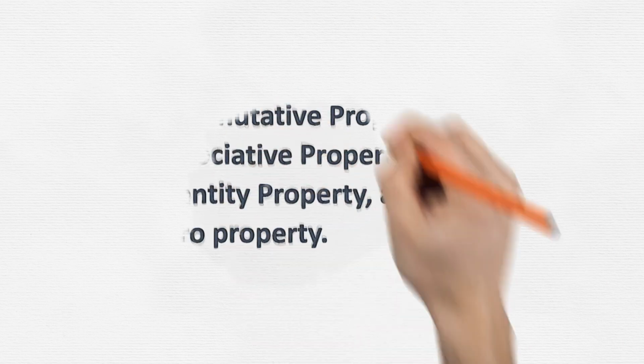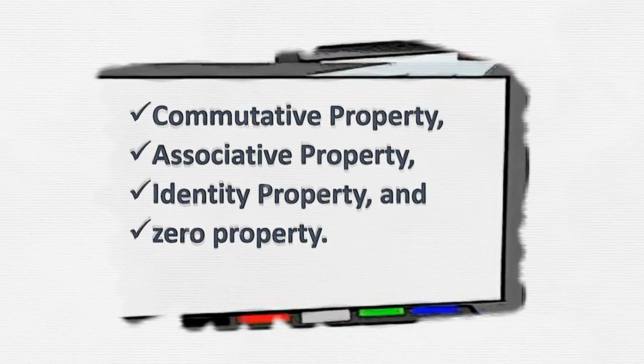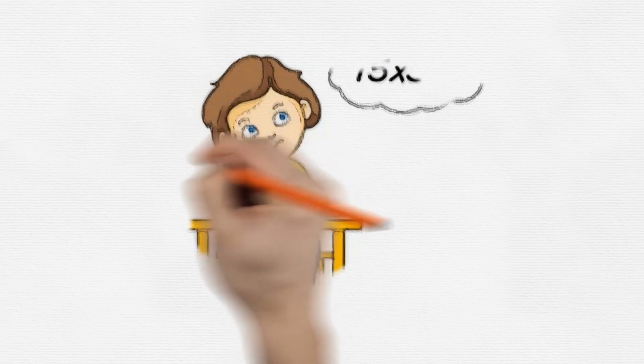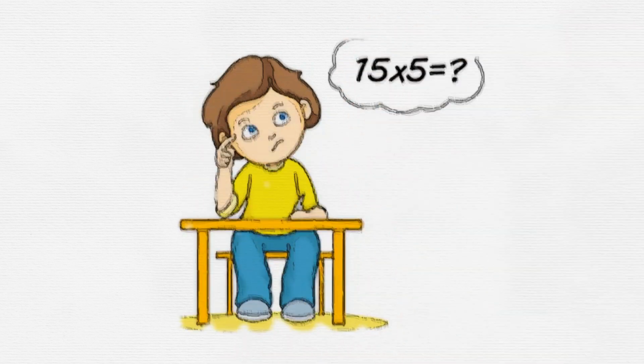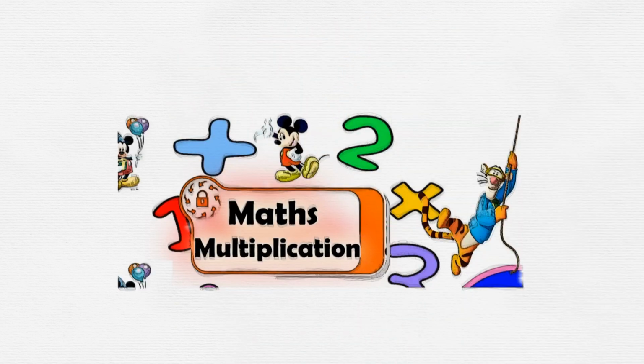And there you have it, the four key properties of multiplication: commutative, associative, identity, and zero properties. Understanding these properties not only deepens our appreciation for multiplication but also enhances our problem-solving skills. Stay tuned for more math adventures, and until next time, happy multiplying.